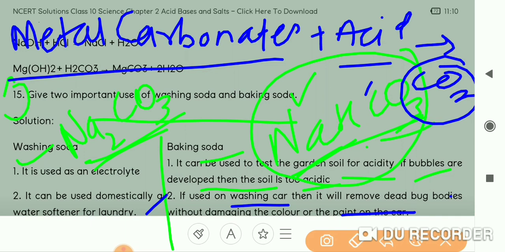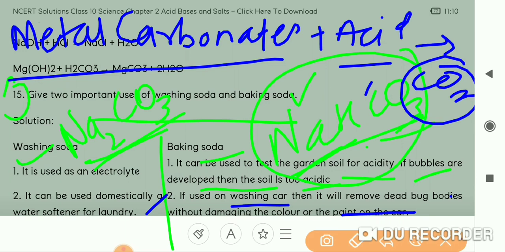Suppose you directly apply acid on the car's body, it will damage the color and also the body of the car, because acids are corrosive. So baking soda removes these dead bug bodies and small dust particles without harming the body or the parts of the car.